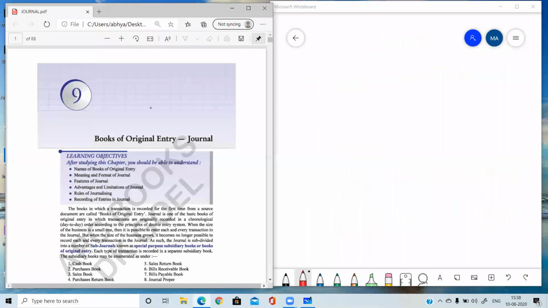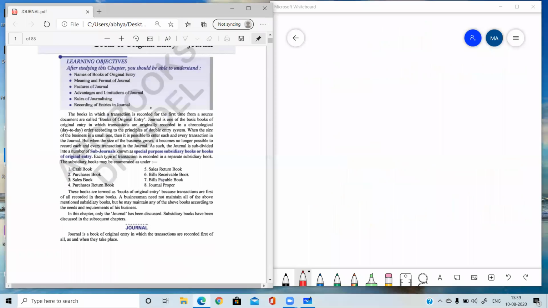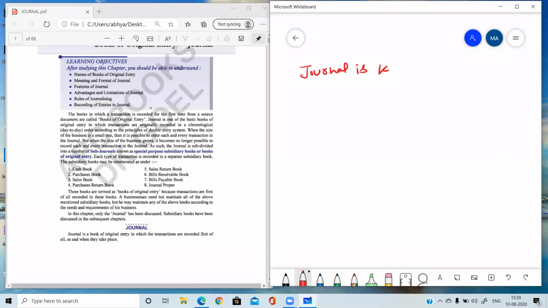So what is journal? Journal is a book of entry. Journal is known as a book of original entry.